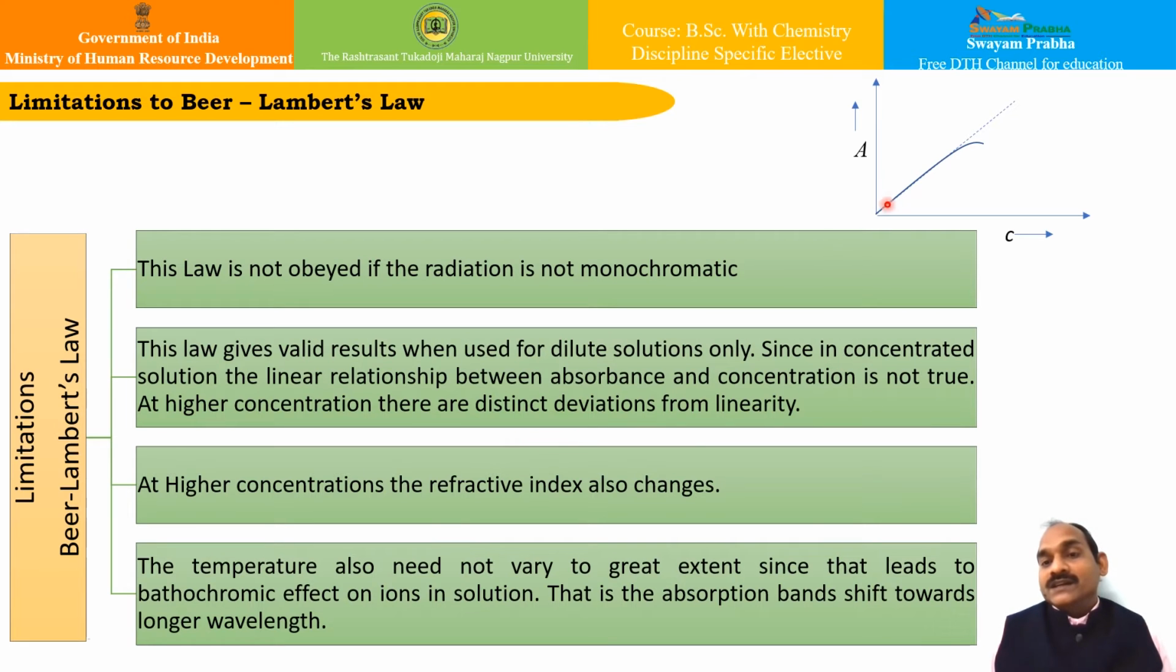You can see here, as the concentration goes on increasing, this is the expected line. However, it goes like this, so there occurs a deviation. At higher concentration the refractive index also changes, and therefore the law is not valid. Apart from that, the temperature also should not vary to a great extent, since that leads to the bathochromic effect of ions in solution, that is, the absorption band shifts towards the longer wavelength. These are the limitations of the Beer's-Lambert's law.